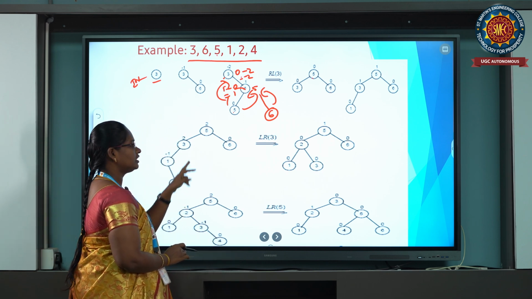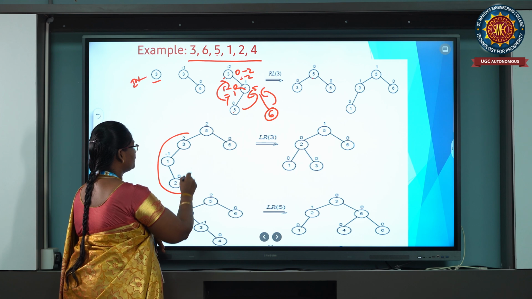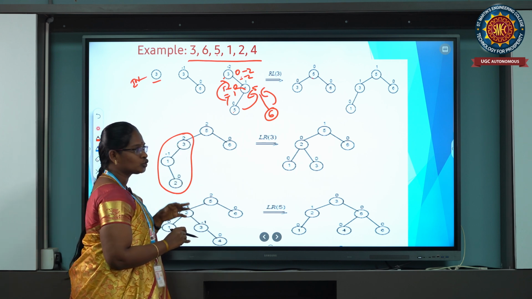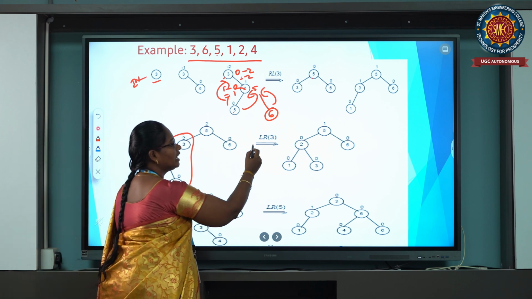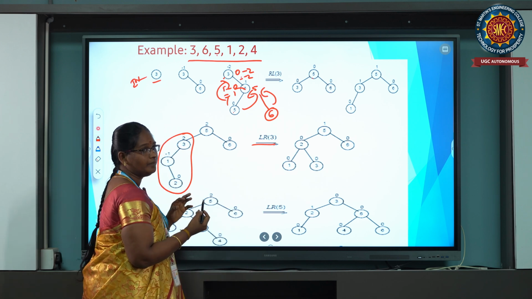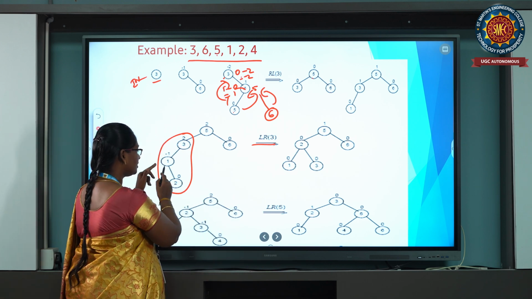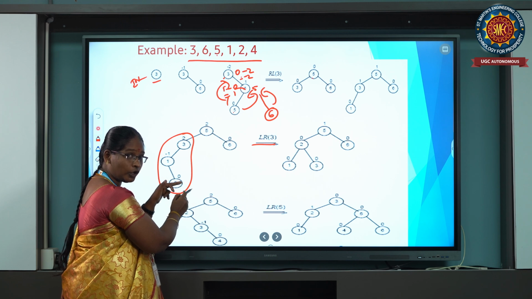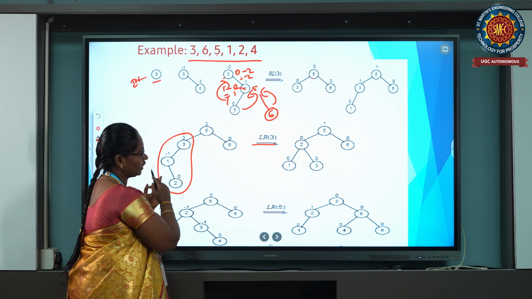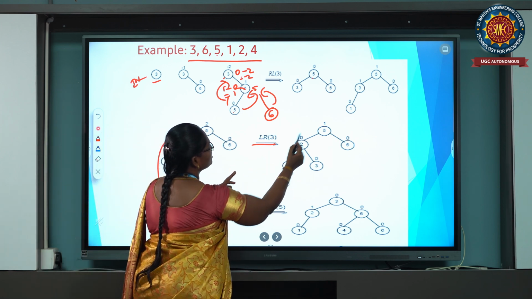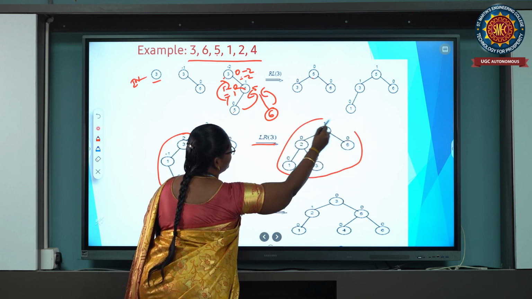So you check this tree. This is an unbalanced tree, so automatically you are going to rotate. How to rotate? LR rotation, left-right rotation. Left-right means the tree is going to the right side, and you are going to rotate on the left side only. So with left-right rotation, this type of tree comes.